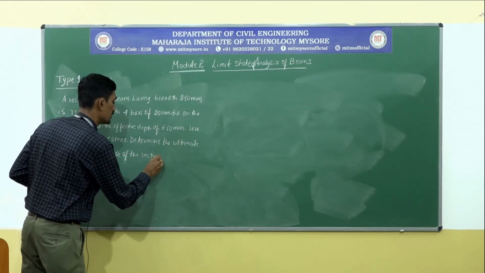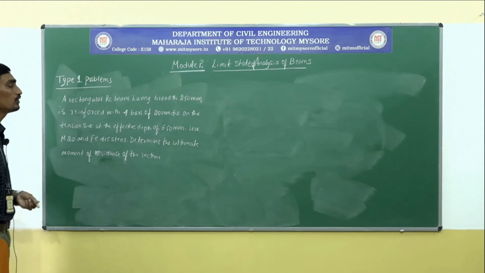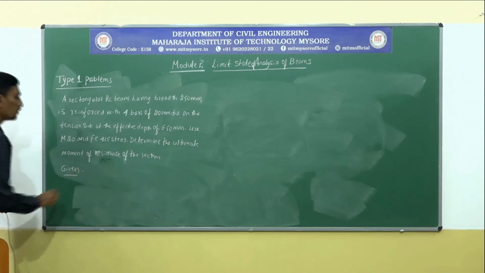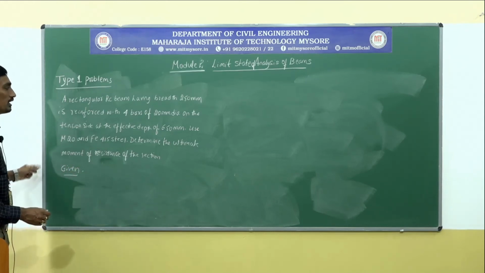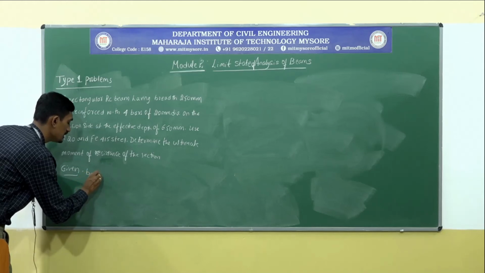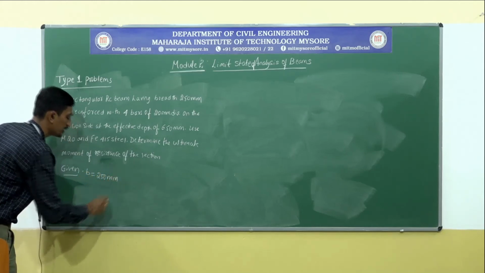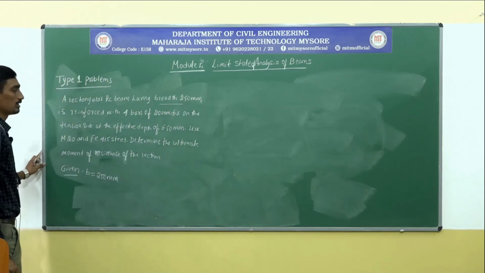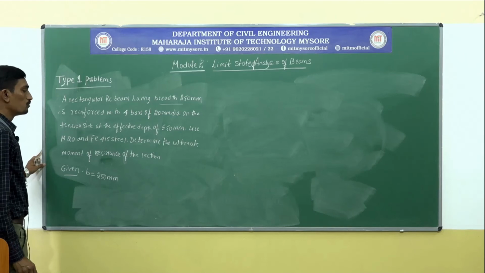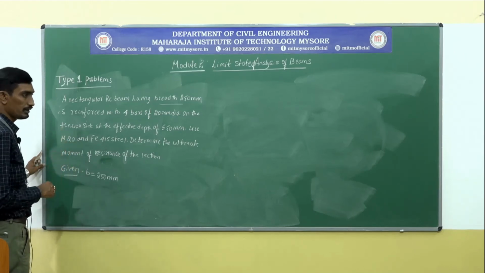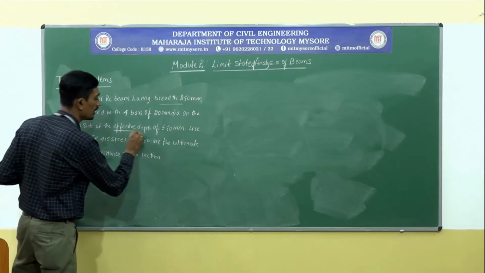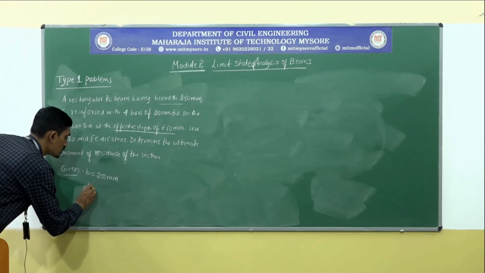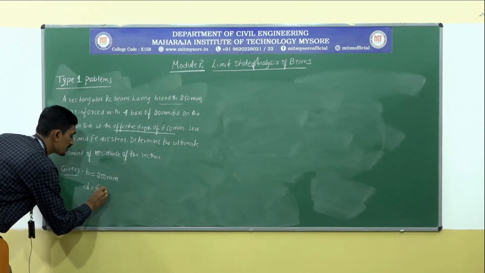So, this is the usual practice you need to follow. First, write down the given data. They have been given a breadth, that is B is equal to 250 millimeter. Okay, and then overall depth, they have not been given directly, they have been given effective depth of 650. So effective depth will be denoted by small d is equal to 650.